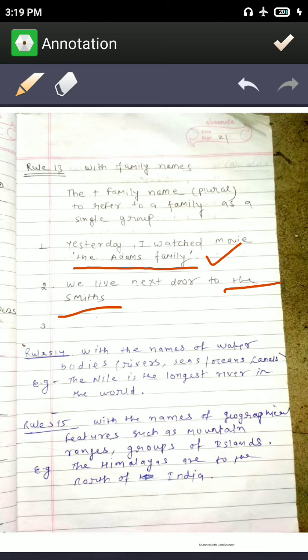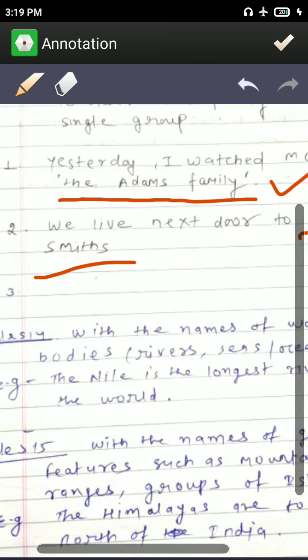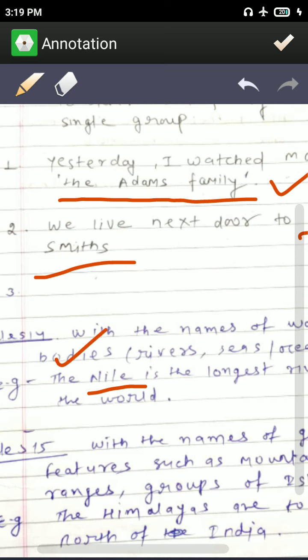Well, next rule, with names of water bodies. With names of water bodies, we also use the, like the Nile is the longest river in the world. Okay, you can see Nile is a river, and before the river we use the. Similarly, the Ganga. Okay, the Ganga is the longest river of India. You can say before Ganga you can also use the.